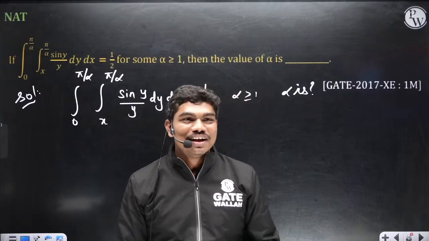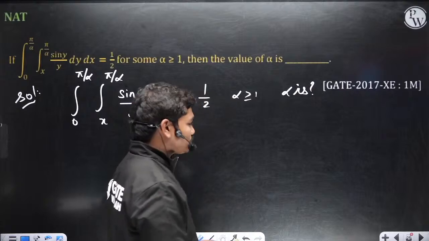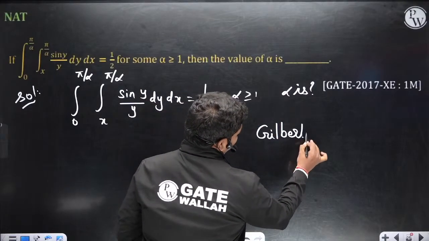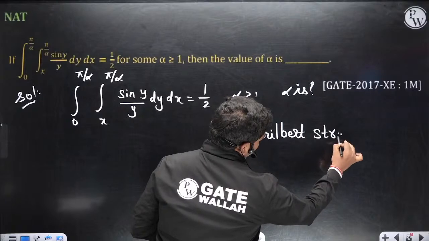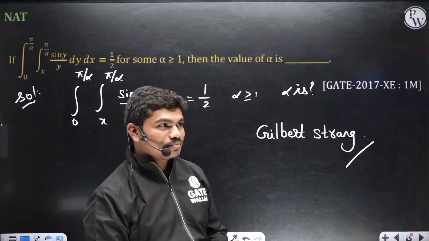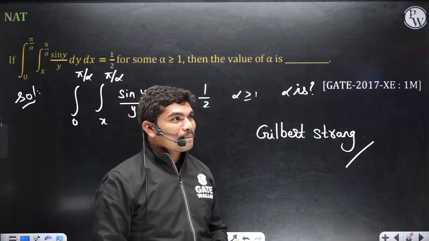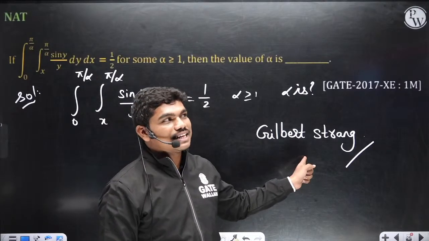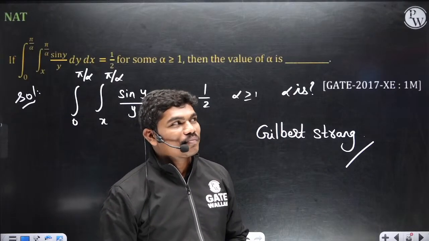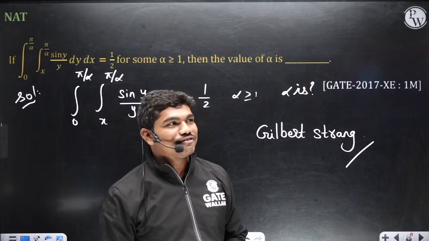Look, I'll tell you. Basically, matrices, there is one very good person called... Have you ever heard the name? How many of you have heard this name? Gilbert Strang. How many of you have heard this? Never in your life, correct?